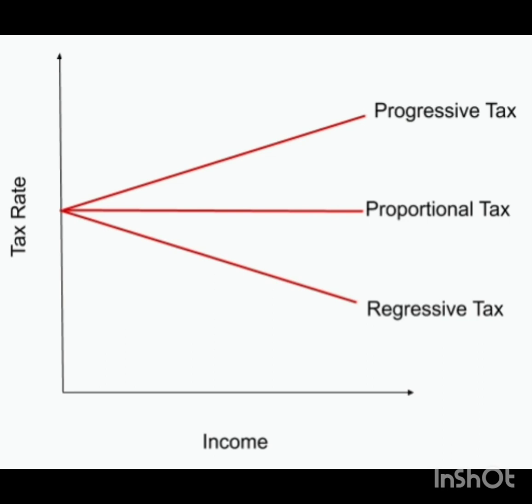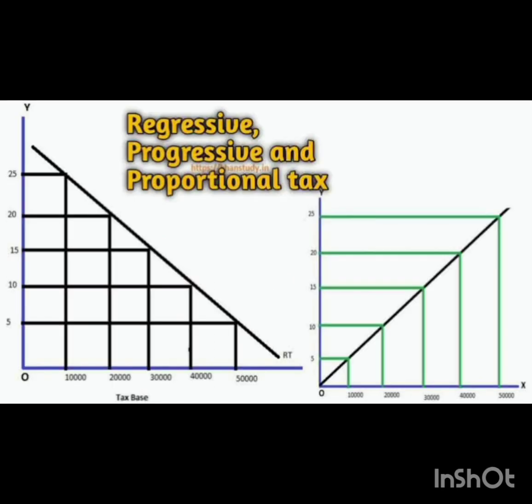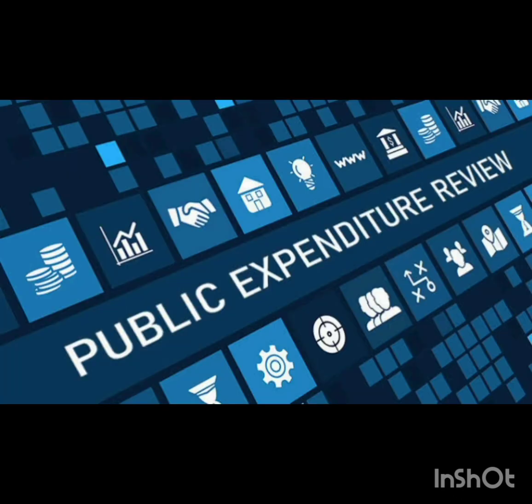These were public revenue. After public revenue, we start the next topic, that is public expenditure. Public expenditure means the money which the government is spending for meeting the collective wants of the society. Few expenditures are there which as an individual we can't make, like making roads, bridges, railways. All these things are made by the government, either central, state or the local authorities.